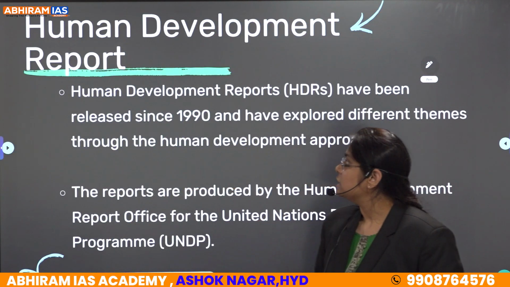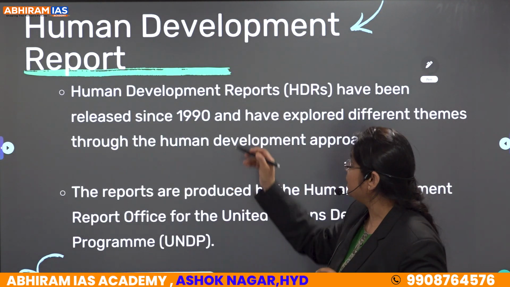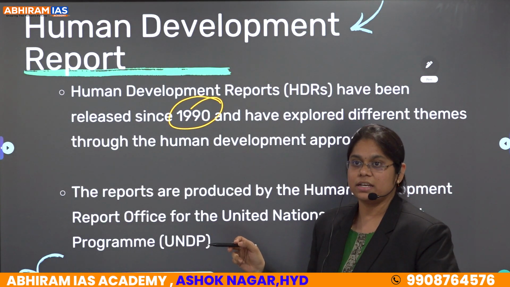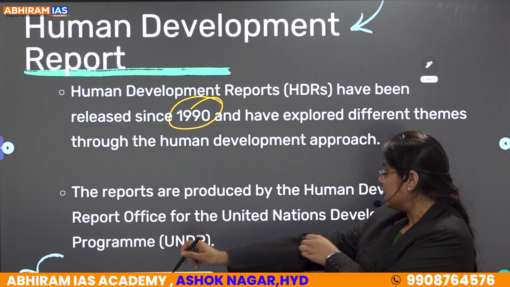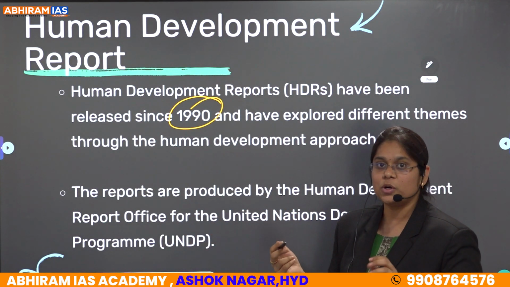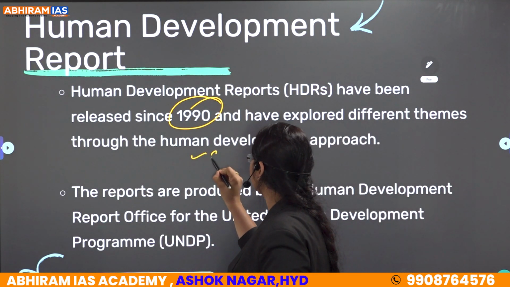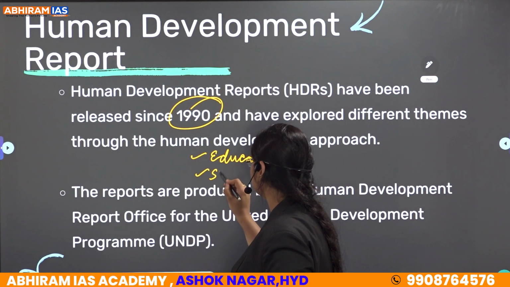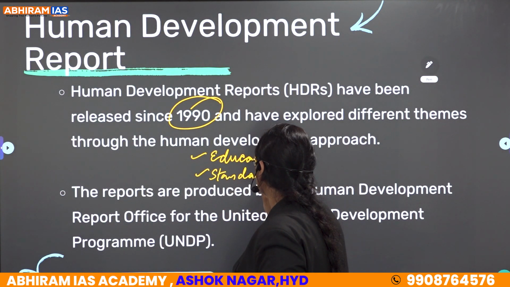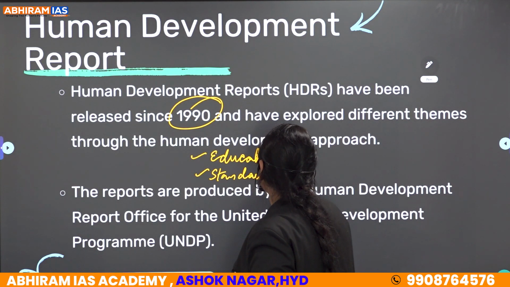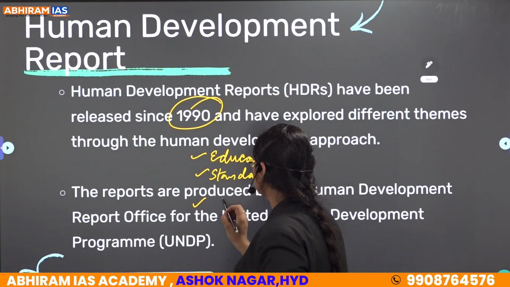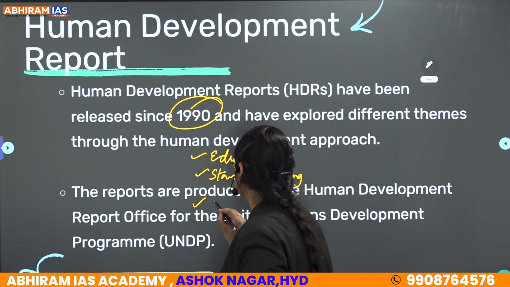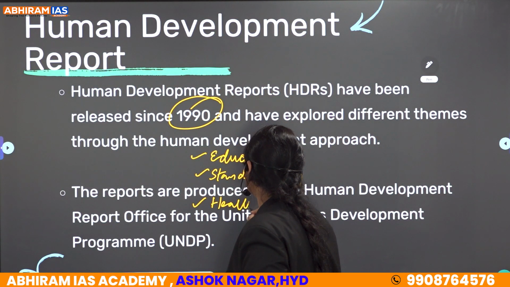Now further, this Human Development Index has been released since 1990, and it gives indices or a report which includes education, standard of living, and also healthy life, that is the health.